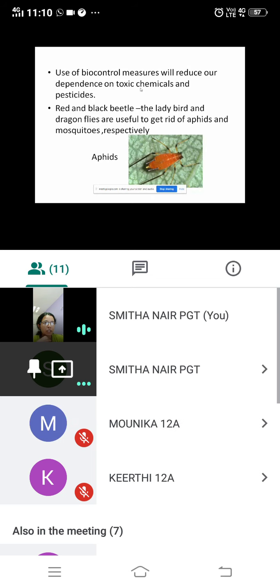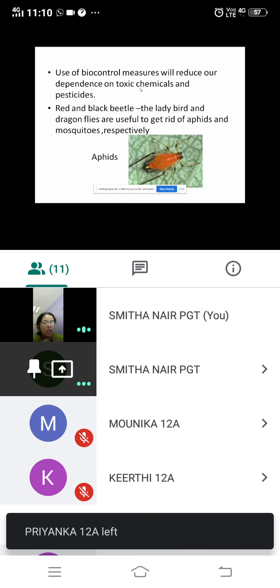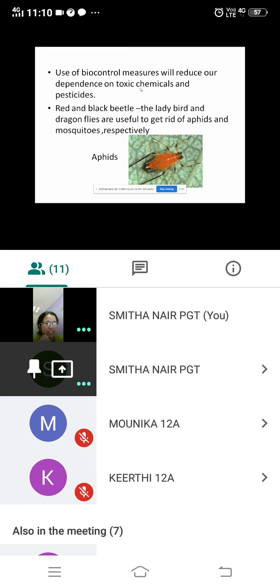So when we are using biocontrol methods, we are not harming the environment. We are not using toxic chemicals. We are not using poisonous chemicals and pesticides.